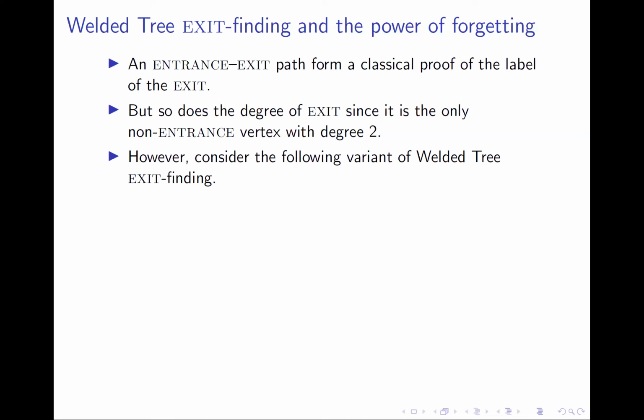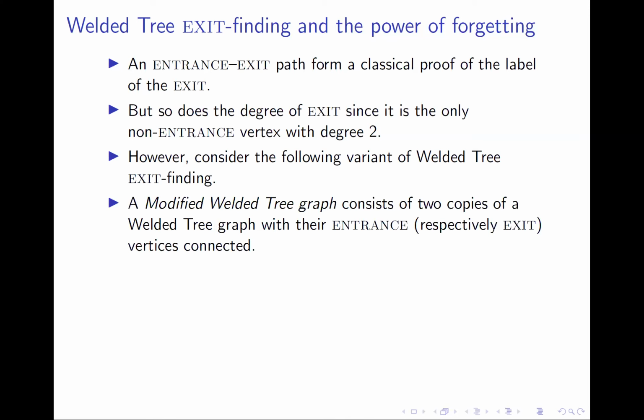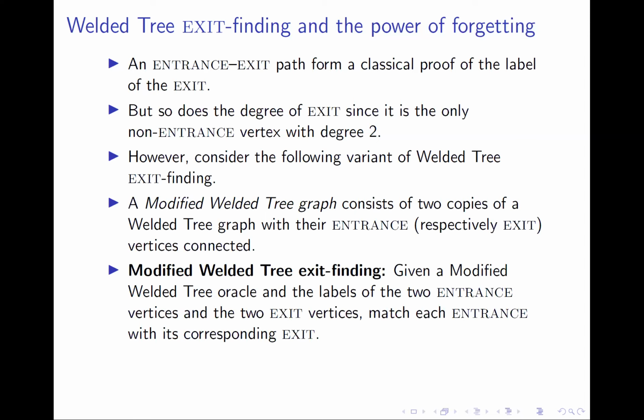However, the degree argument fails to work for the following variant of the welded tree exit finding problem. A modified welded tree graph is a graph that consists of two copies of a welded tree, with the entrance of the first copy joined with the entrance of the second copy, and the exit of the first copy joined with the exit of the second copy. The corresponding exit finding problem, which we call the modified welded tree exit finding, is as follows. We are given an oracle for the modified welded tree graph and the labels of the two entrance vertices and the two exit vertices, and the goal is to find the correct matching of the entrance vertices with the exit vertices.